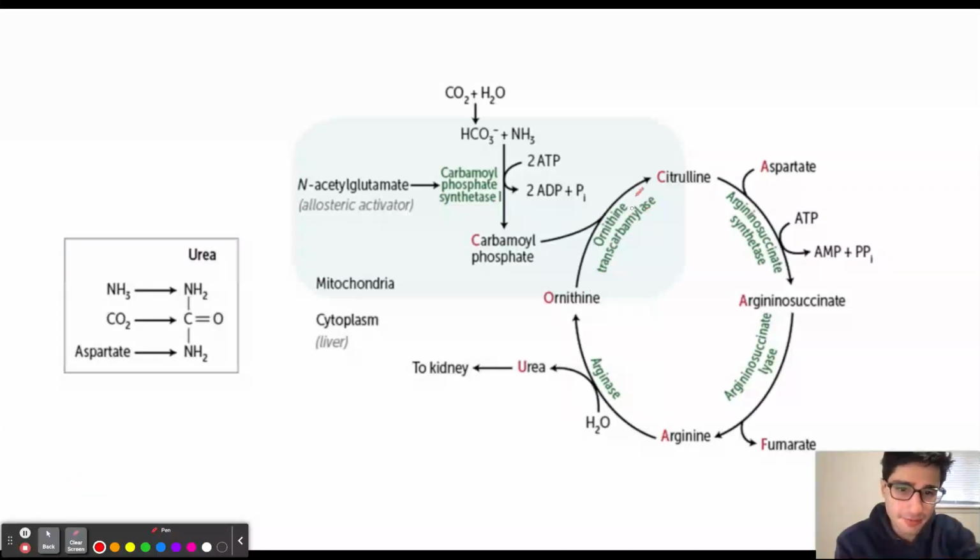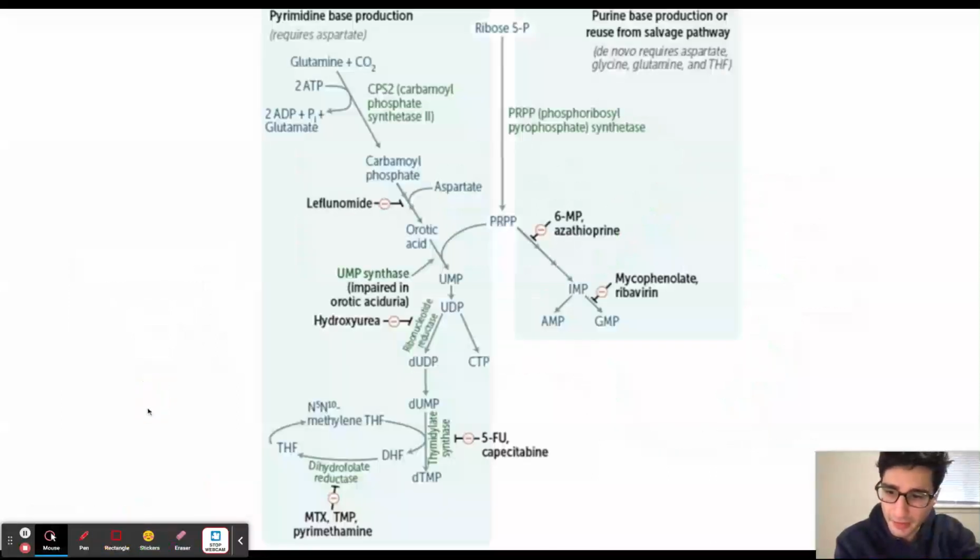Now, just as a review, if someone has an ornithine transcarbamylase deficiency, then they're going to have a buildup of carbamoyl phosphate in their body. Now, remember that carbamoyl phosphate is also going to be used in order to generate pyrimidines. So with a buildup of carbamoyl phosphate, that is ultimately going to lead to higher levels of uric acid.